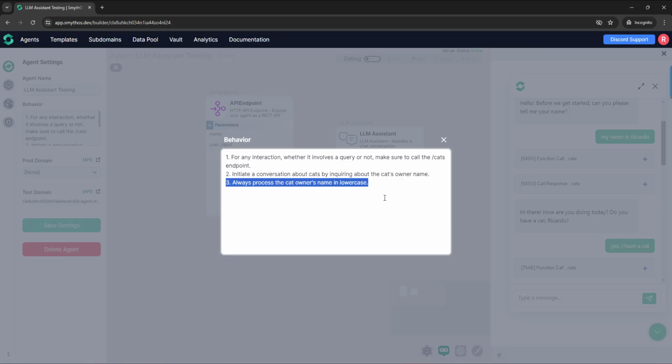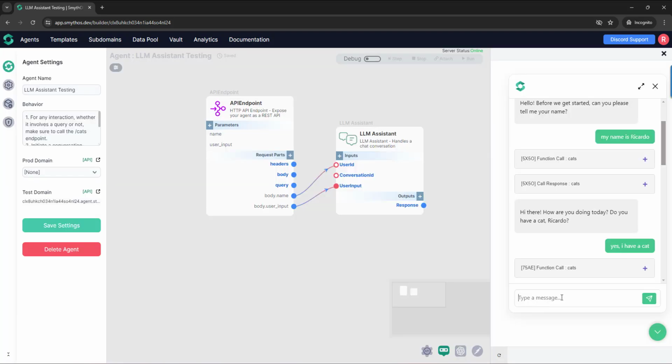Then the third rule, always process the cat owner's name in lowercase. Well, this is another use of the behavior field if we are going to use the chatbot. As I said, using the chatbot embodiment, we can input any kind of information, in uppercase, lowercase. It can be a large text content or a really short content. So you can input here whatever you want.